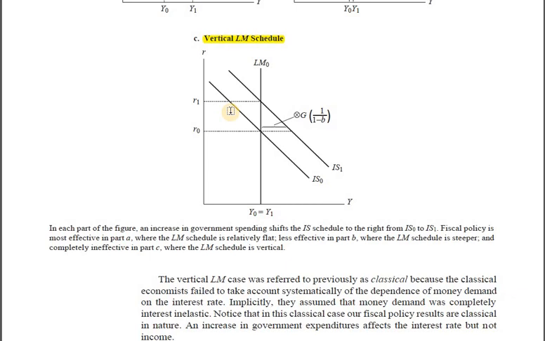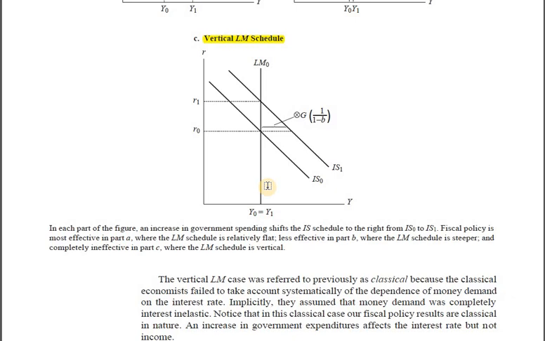Now speculative balance will not adjust, we have to bring the transaction balance back to its original level. And because transaction balance depends upon the level of income in the economy, income might have gone up, but now because interest rate has gone up, income will have to come back to its original level, and only then will transaction balance come back to its original level. That's how we'll see only one level of equilibrium income in the economy, that is Y0, Y1. That's it. So the moment the LM is vertical, that means money demand, speculative balance, is absolutely insensitive to change in the rate of interest. There's going to be one level of equilibrium income, that is the original, that is Y1.